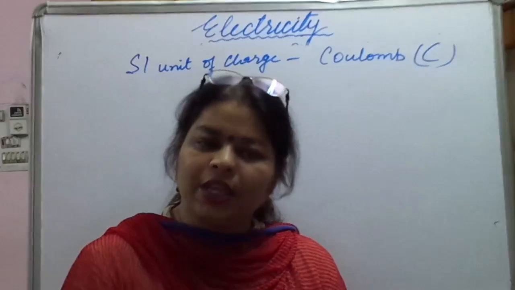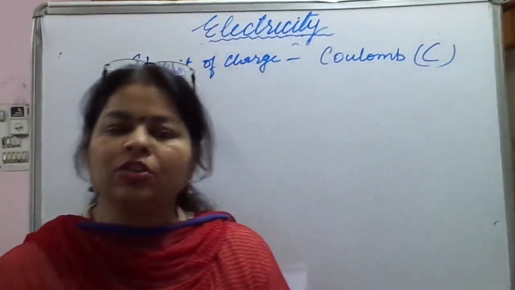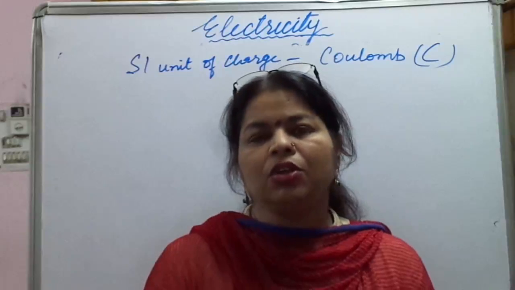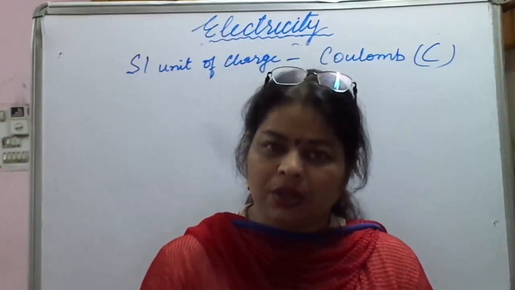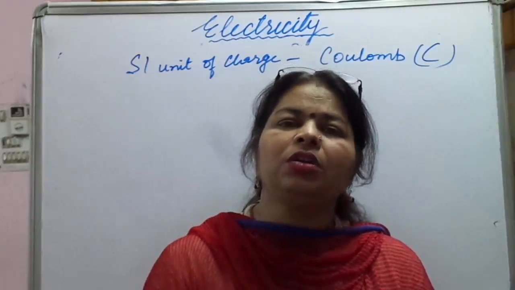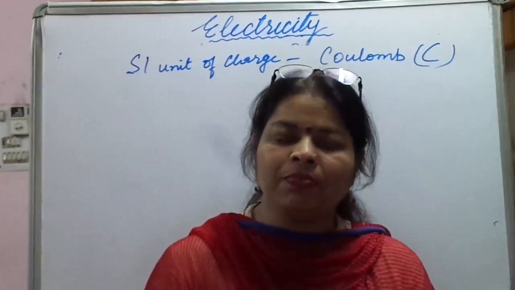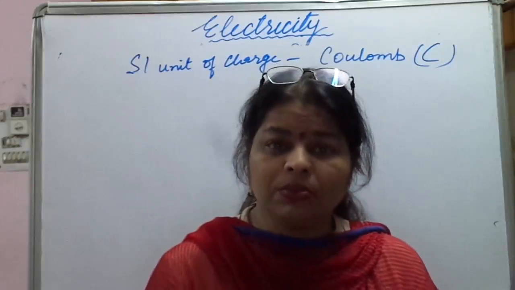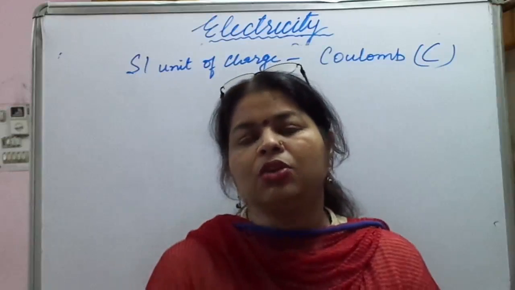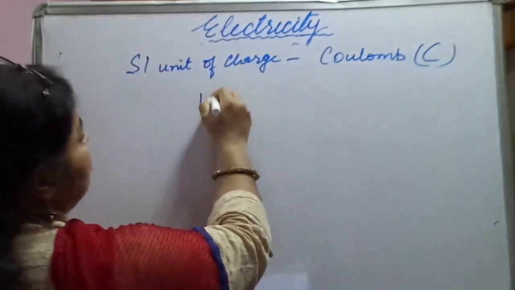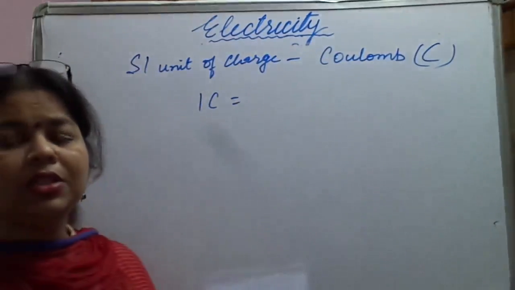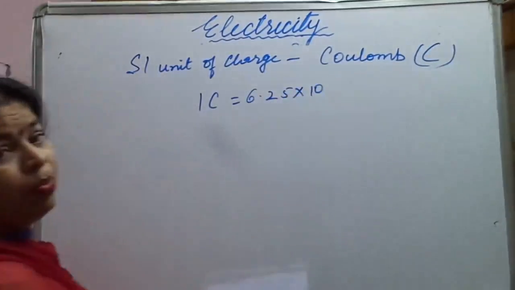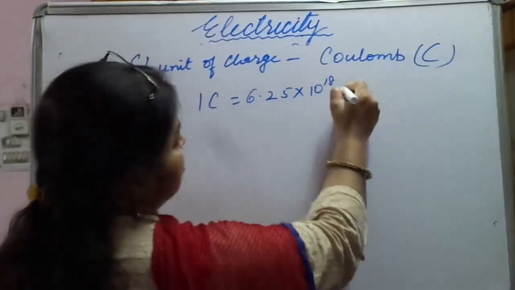So what is the SI unit of charge? An electron is a very small atomic particle which carries a unit negative charge. The charge present on any particular atom is measured in coulomb, and denoted by capital C. So 1 coulomb is related to 6.25 into 10 raised to power 18 electrons.